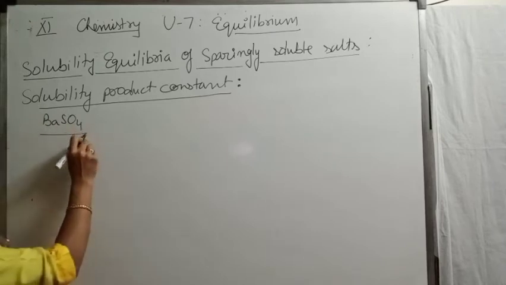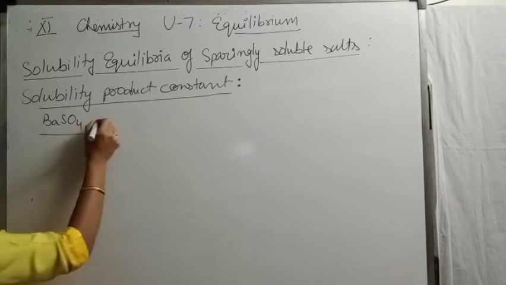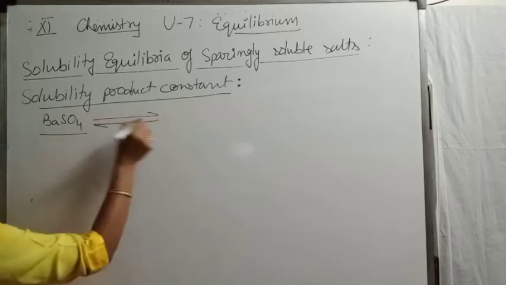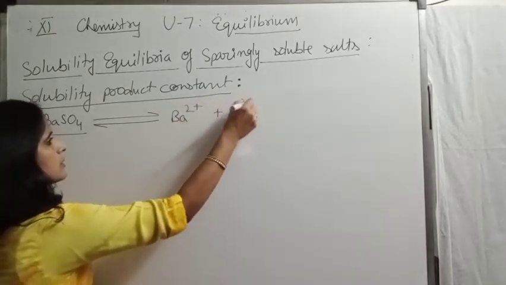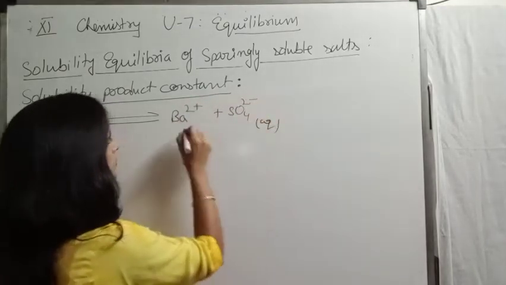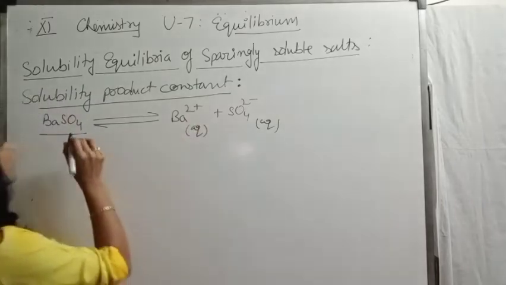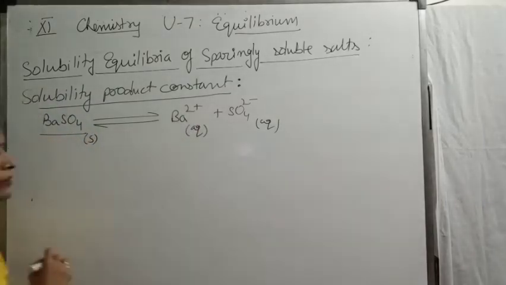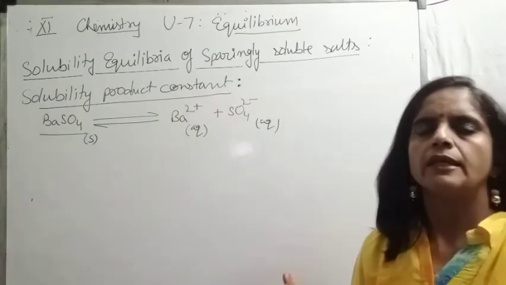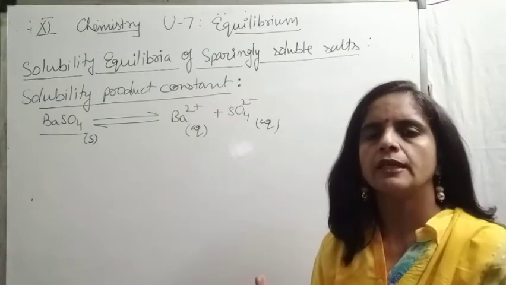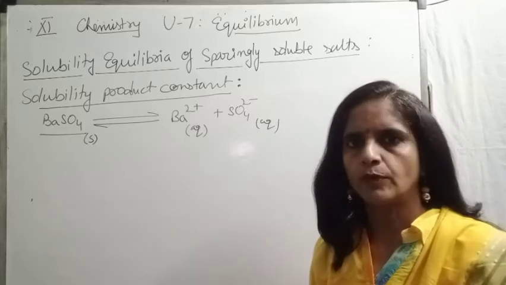If we take the aqueous solution of barium sulfate, it will dissociate into barium ions and sulfate ions in its aqueous medium. A very small amount of barium sulfate gets dissolved and the rest of the salt remains in undissociated form.